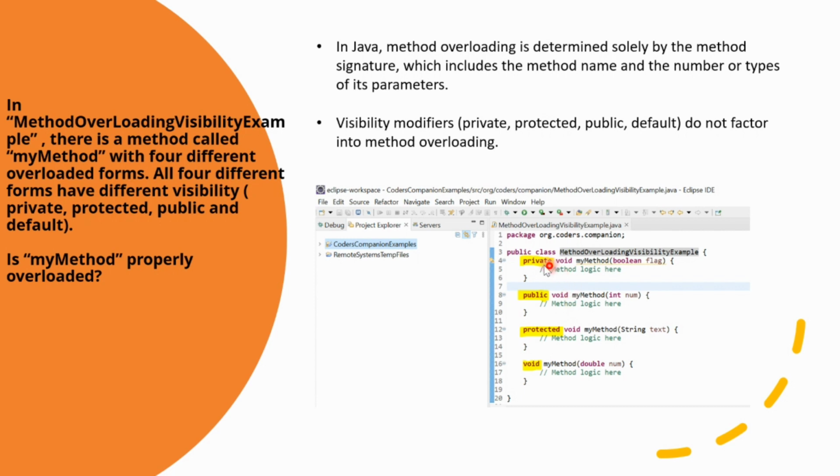See, here they are overloaded regardless of the visibility modifiers. So like in this example, myMethod is overloaded with four different parameter types and different visibility modifiers, but it is still considered proper method overloading. So each of these overloaded methods can be called separately based on the arguments passed when invoking the method.